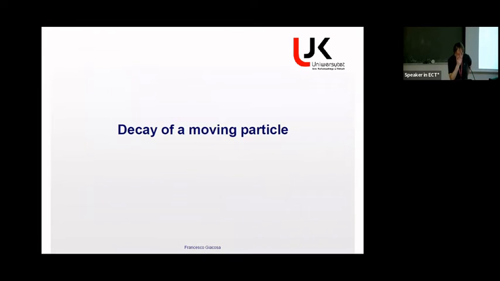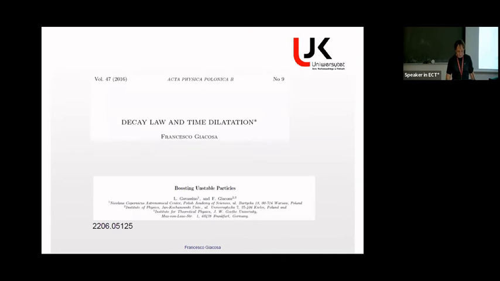And then let me go to my second topic, which is the decay of a moving particle. Actually, you would say, come on, we already know that. If you have a particle that moves, we just have to add the gamma factor as for the muons, and the problem is solved. And the answer is no, it is not like that. And it is a subtle answer. So why is it like that?